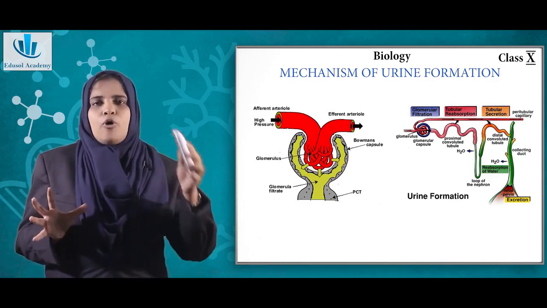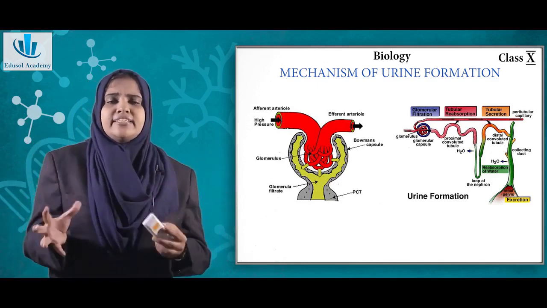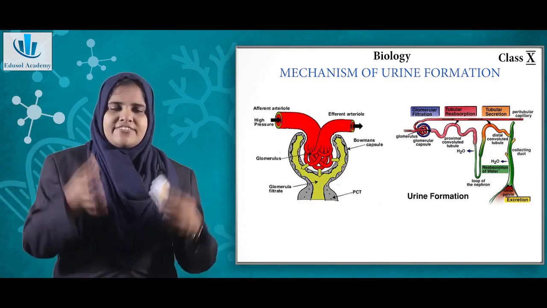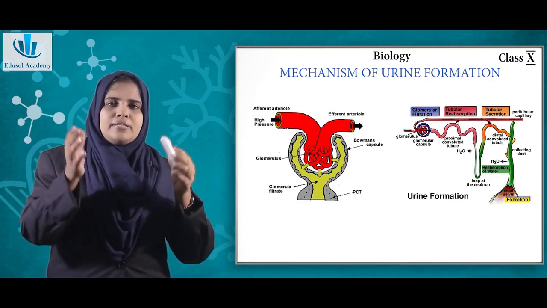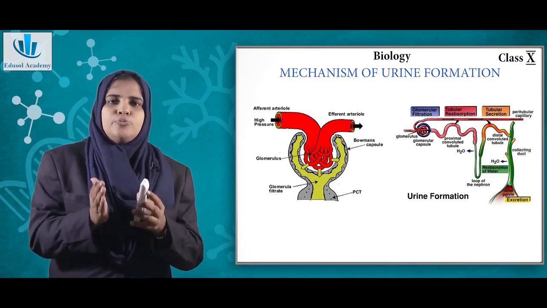Nephron has a Bowman's capsule. It is something like a capsule which contains rich blood capillaries. The blood comes there and gets filtered, and the part which contains the nitrogenous waste passes through the tubular part.